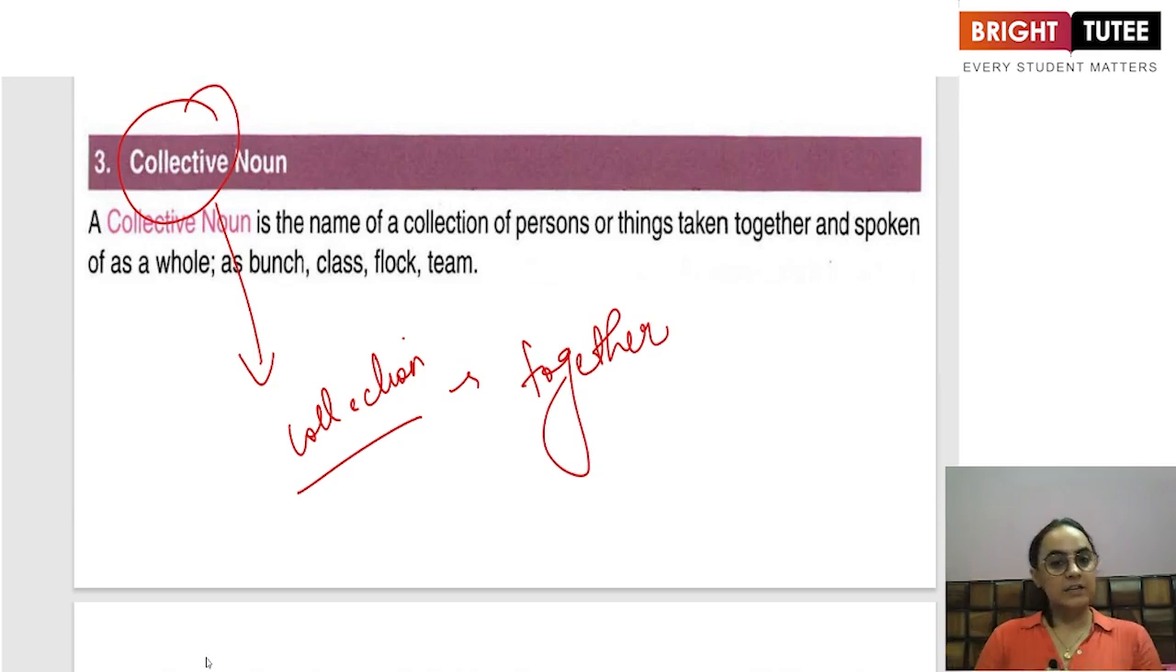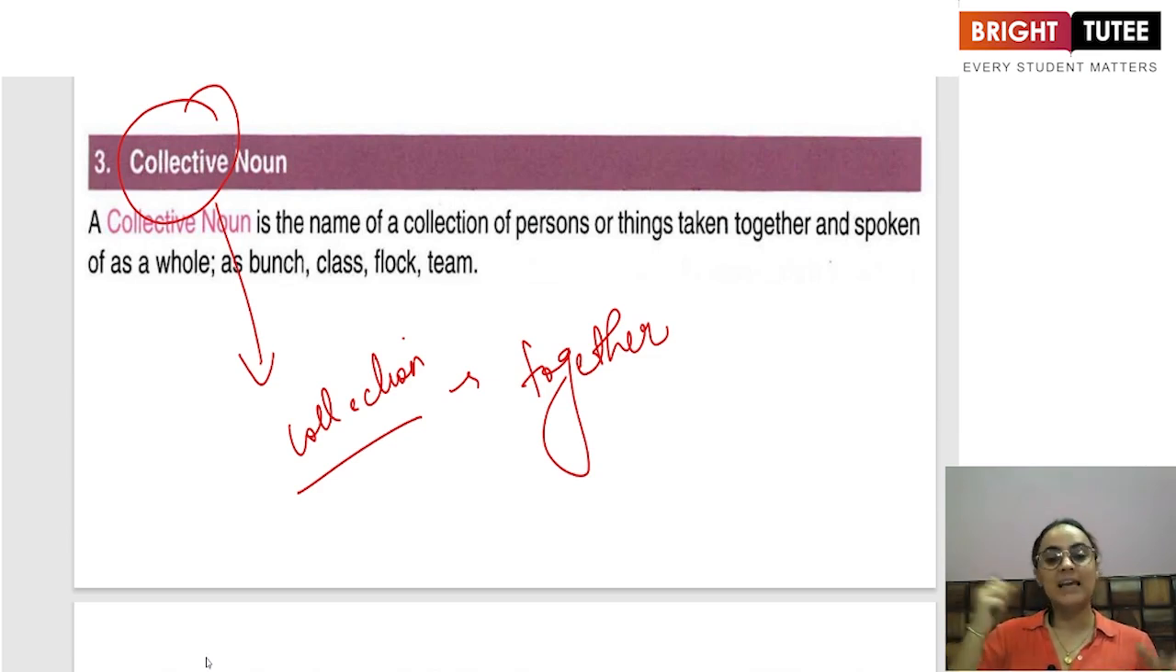So, a collective noun means a collection of people or a collection of things or a collection of animals when they are spoken of together. For example, if I say class of students, this refers to a collection of students taken together. I say flock of sheep. Flock of sheep means a collection of sheep taken together. If I say a bouquet of flowers, it is a collection of flowers taken together.